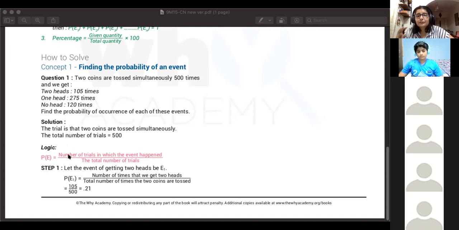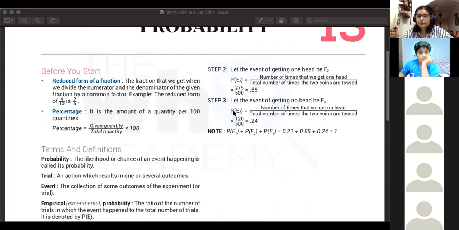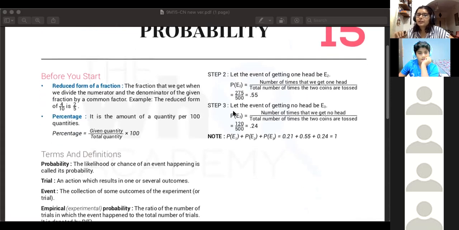And the third is you need to specify which event you're finding the probability for. So either you can write it in a sentence saying probability of getting two heads, or you can say that getting two heads is E1, then P of E1. So probability of E1 equal to. So this is how you write down the 3 steps. These 3 are important when you're presenting a probability calculation solution. Okay.